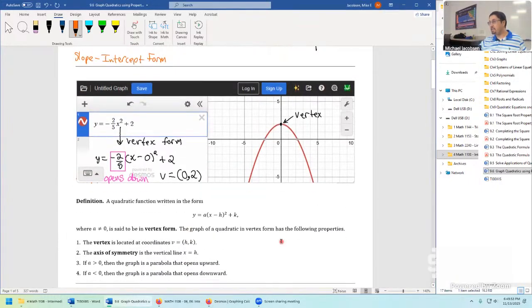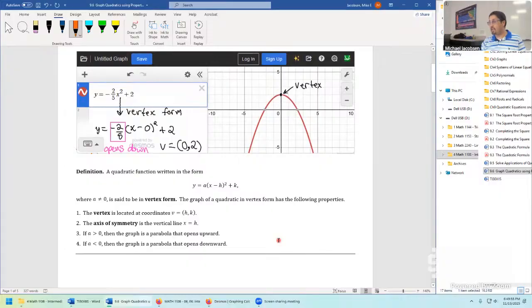Here we were just looking at the information for the first time, just to get a feel for what it was saying. And one thing I skipped over is part 2, the axis of symmetry. It's a vertical line, x equals a number h, which makes sense from our chapter on graphing, chapter 3. Vertical lines are always of the form x equals a number. That h carries over by taking the opposite, and it carries over into the axis of symmetry.